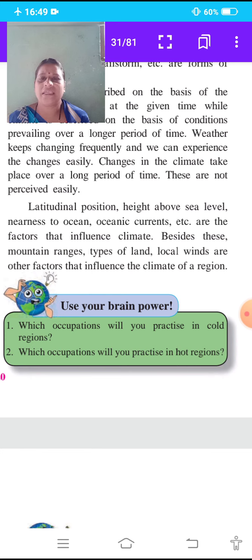All these factors, along with latitudinal position, height above sea level, nearness to ocean, and oceanic currents, influence the climate of a region.